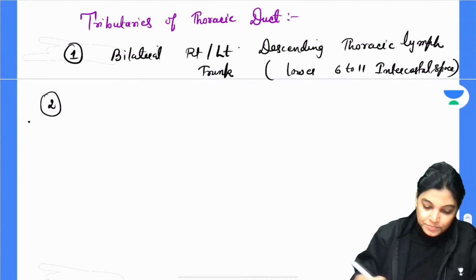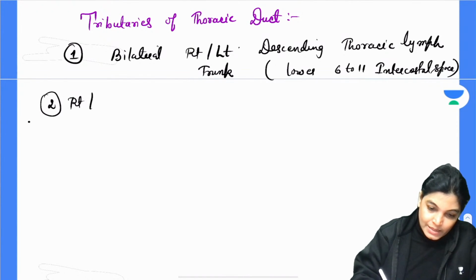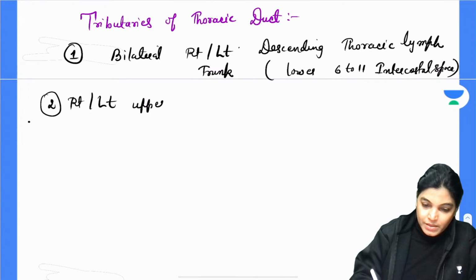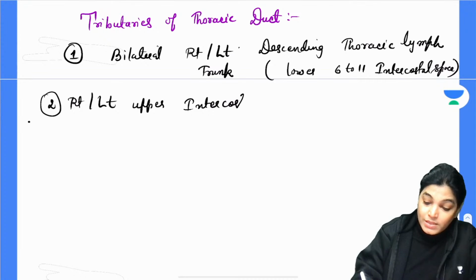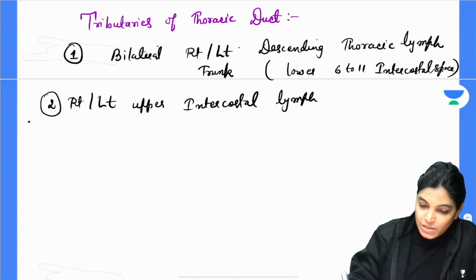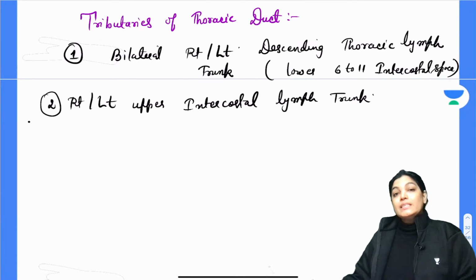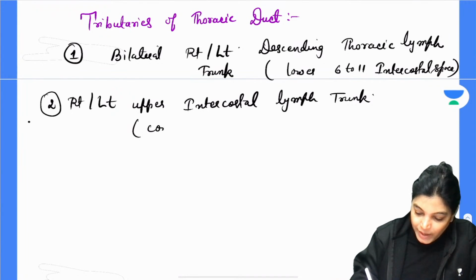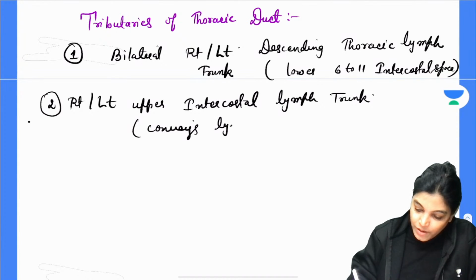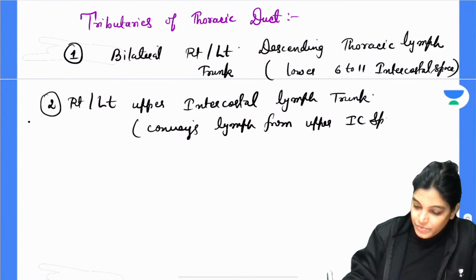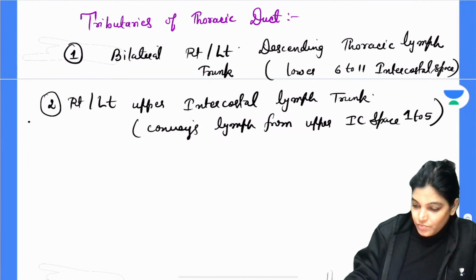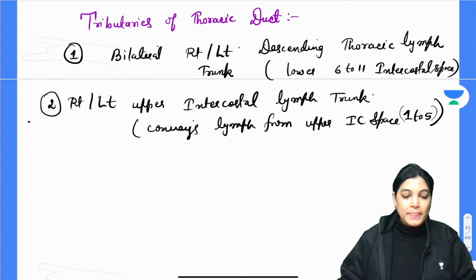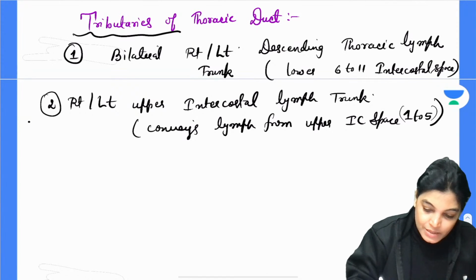Now coming to the second, also the right and left upper intercostal lymph trunk. When I use the words upper intercostal lymph trunk, it means it conveys lymph from the upper intercostal spaces, 1, 2, 3, 4, 5. Which spaces? 1 to 5. Is it okay? So we got the important tributaries of thoracic duct.